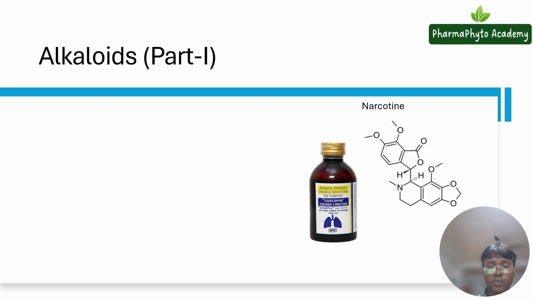In this chapter you are going to learn what an alkaloid is, their definition, classification, their properties, and how you can identify the alkaloidal compounds present in plant extract. So let us start.